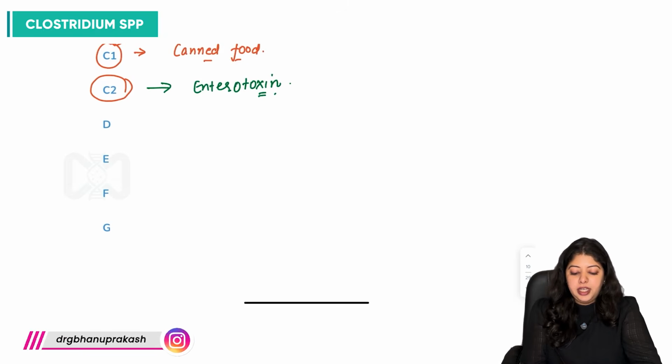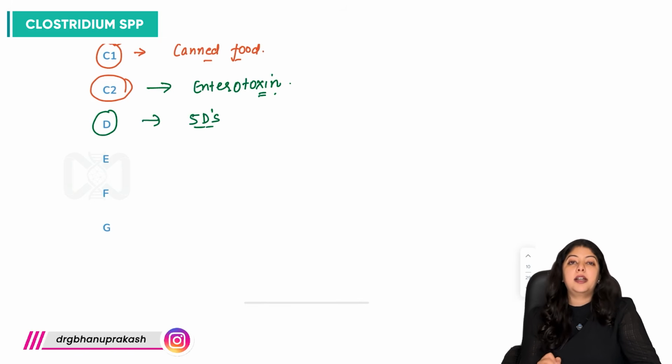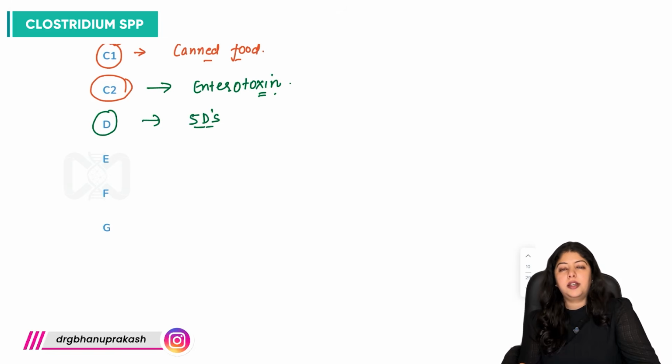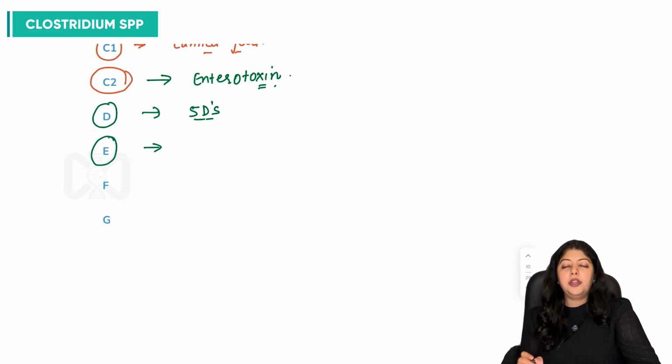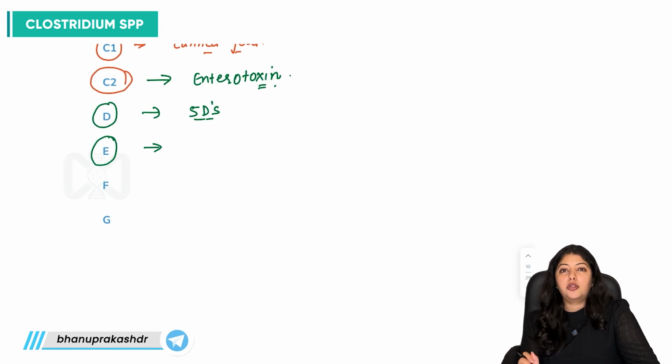Then with D, can we derive the 5 Ds? Diplopia, dysphagia, dysarthria, right?